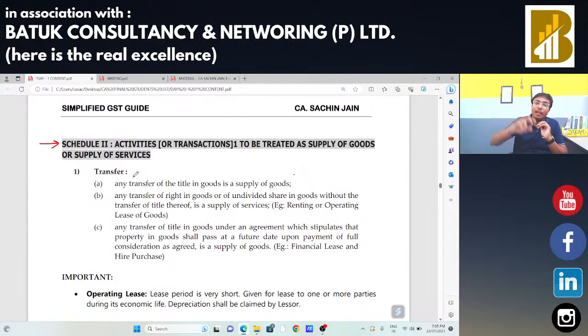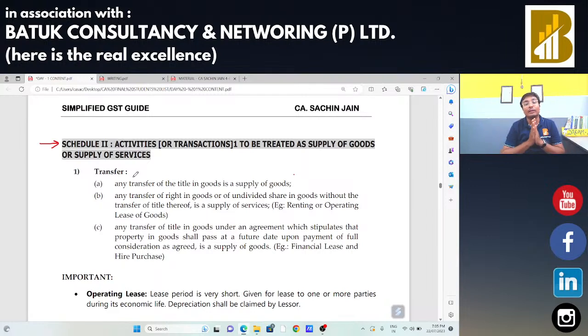After that, all the activities or transactions which are mentioned in the schedule 1 of CGST Act are to be considered as your supply, whether there is a consideration or no consideration. And schedule 2 talks about your activities or transactions that should be considered as supply of goods or supply of services. And schedule 3, all those activities or transactions which are mentioned in schedule 3 are to be considered as neither supply of goods nor supply of services. And after that, we had discussed about the schedule 1, that is all the activities or transactions which are mentioned in the schedule 1, there is no requirement of consideration.